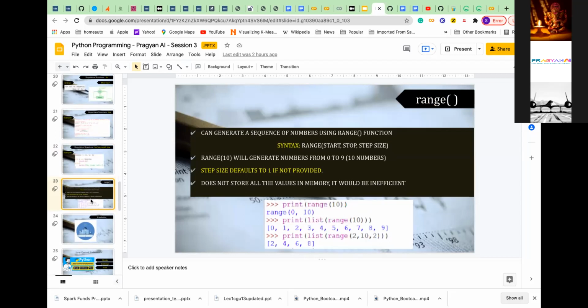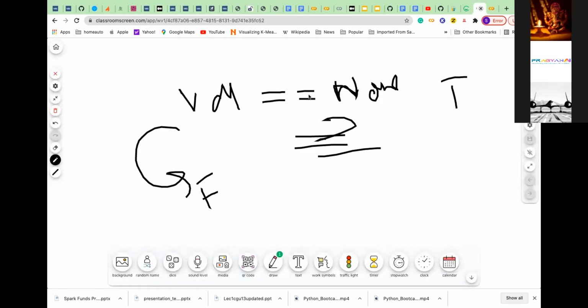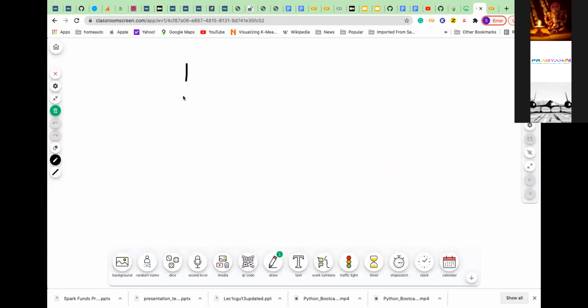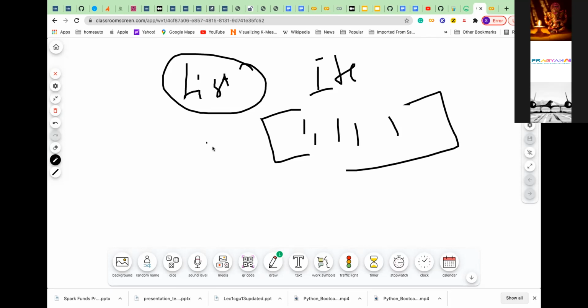Okay, there are two ways of calling this for loop. One is that you can create any list or anything which is an iterable kind of object. We'll discuss later what is meant by iterable. Iterable means it has a number of elements, and you can select them one by one. So it works with iterable elements using the in function.